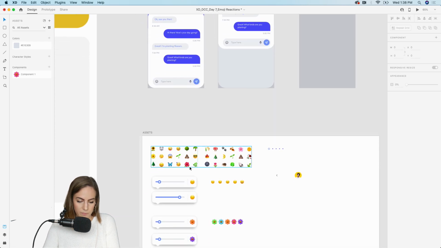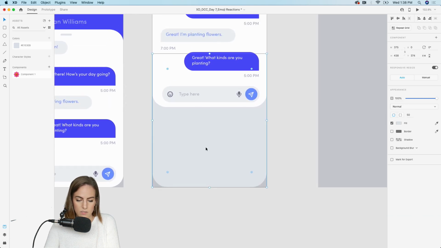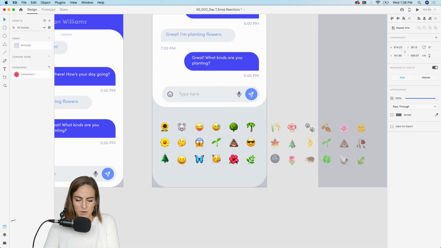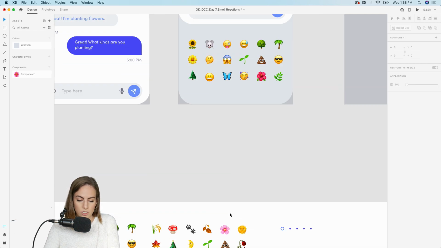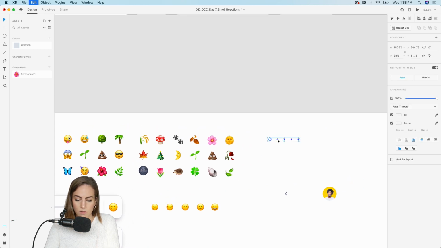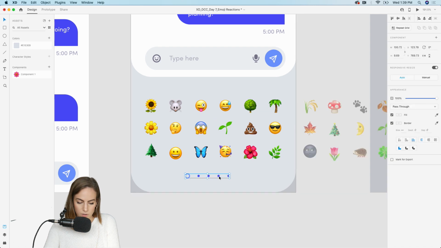Okay, so now I've already lined up all my emojis, and we're going to copy and paste these in here. I didn't want to bother adding all of them because that would be way too much work. So this is the first page of emojis, and of course you can have as many pages as you want. I'm just going to show two. So I want to add a carousel, so I'll add this little component. And let's center this at the bottom. So we can see, okay, we have 5 pages of emojis, and then we can flip through each of these. So, oh, that's not centered.